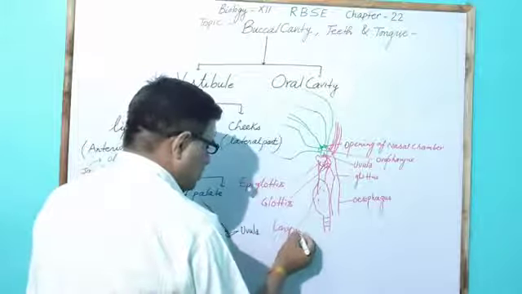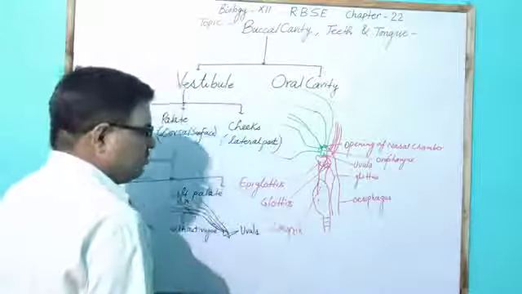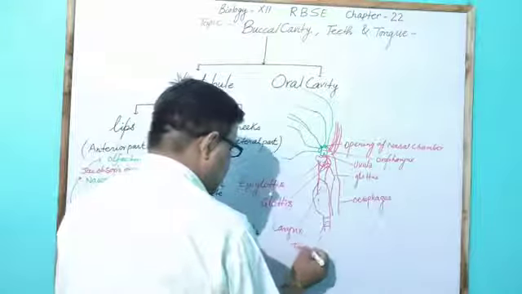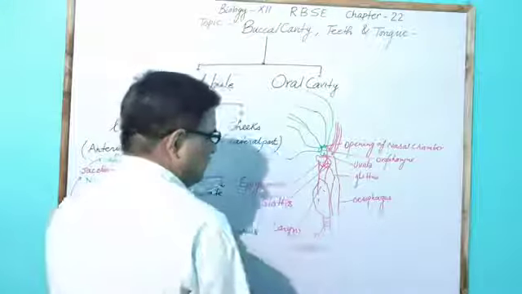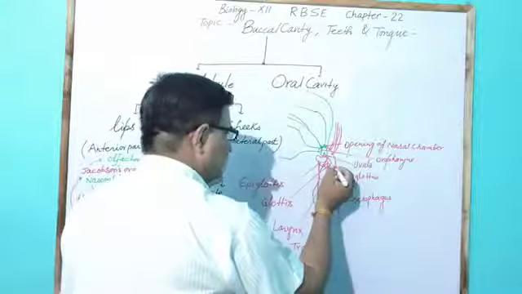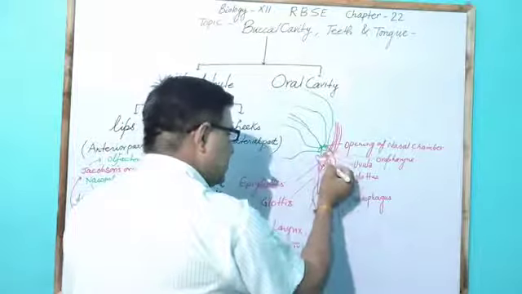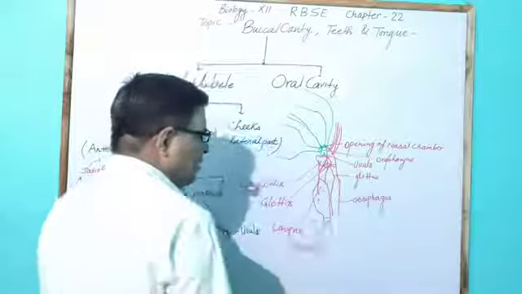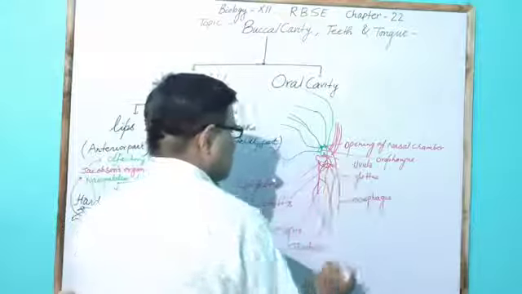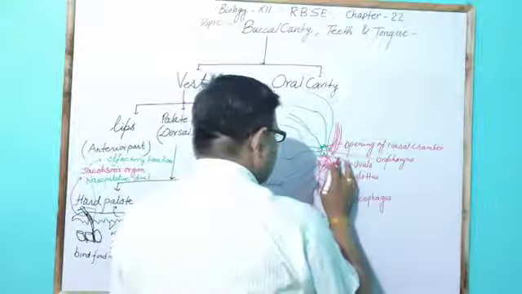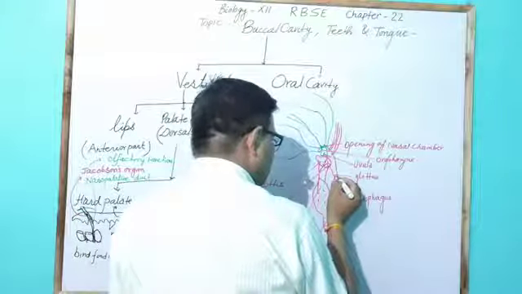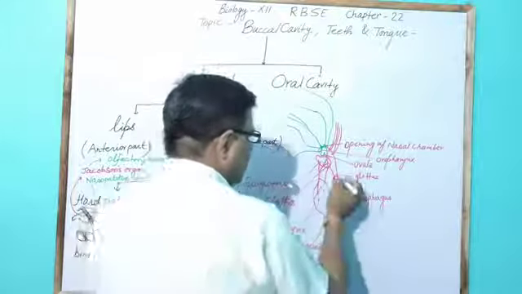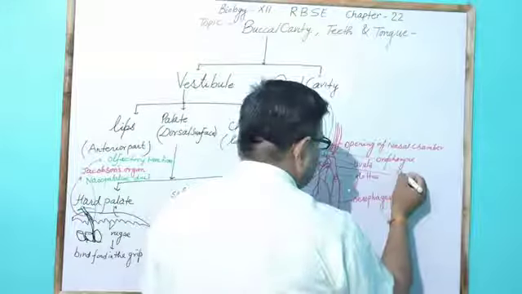The larynx, which produces sound in humans, is present just above the trachea or respiratory pipe, and the opening which generally enters the oesophagus of the pharynx part is called the glottis. So the glottis part opens into the oesophagus of the pharynx.